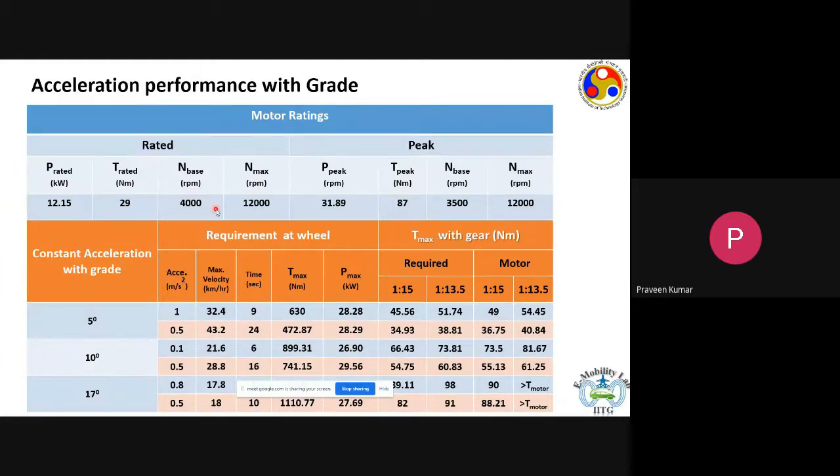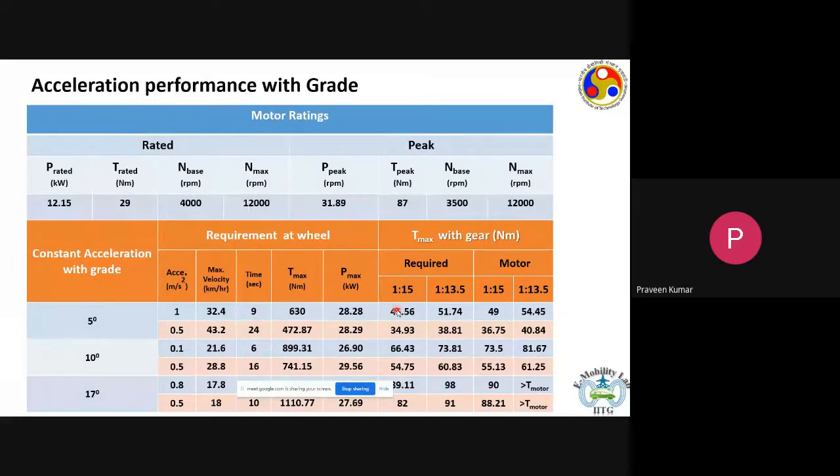There are three typical grades that we have taken: 5 degree, 10 degree, and 17 degrees. For 5 degree, for example, we have taken an acceleration of 1 meter per second squared, and another acceleration of 0.5 meters per second squared. If you are going at 1 meter per second squared, you can reach a speed of close to 30 kilometers per hour in 9 seconds. In that case, the maximum torque that the wheel would need is around 630 Newton meters. Translated to the motor, it is around 45 Newton meter.